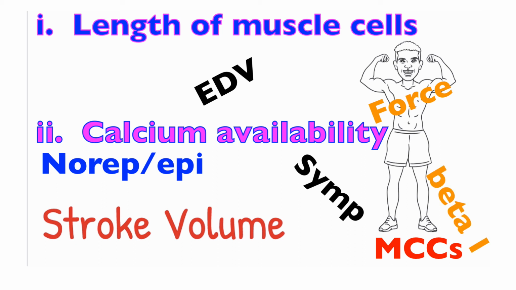In conclusion, cardiac output can be modified by changing heart rate, either increasing it or decreasing it, or modifying stroke volume by increasing force of contraction, which is dictated either by the length of the myocardial cells or the availability of calcium, which is related to epinephrine and norepinephrine binding to beta 1 receptors on MCCs.